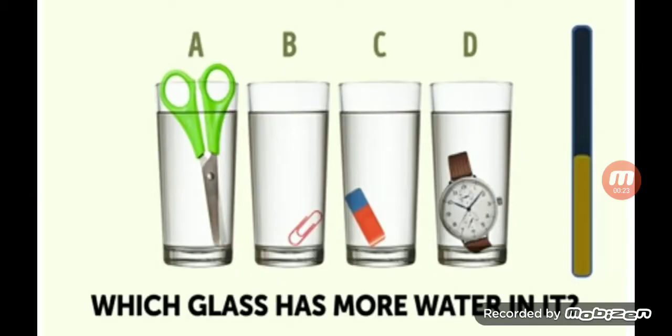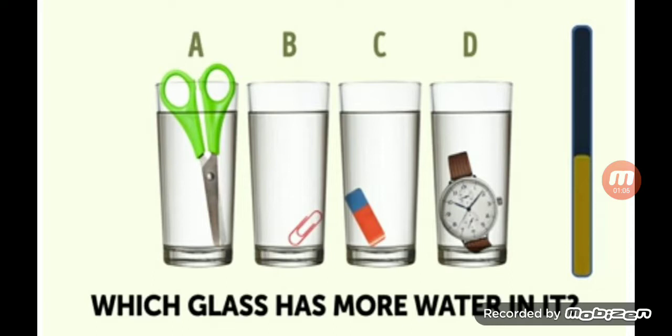See this image, four glasses are there. In which glass is there more water? For example, in glass A, one scissor is sunk inside the water. In glass B, one paper pin is inside the water. In glass C, one magnet or one eraser is inside the water. Then glass D, a watch is inside it. Can you say which glass has more water?